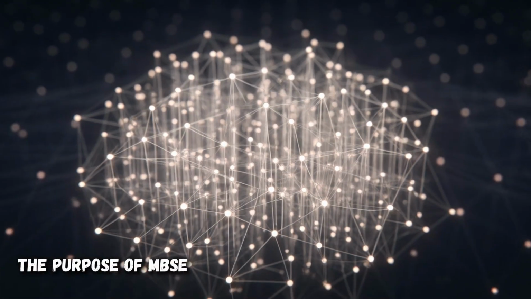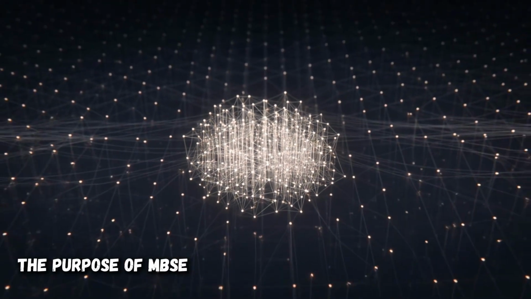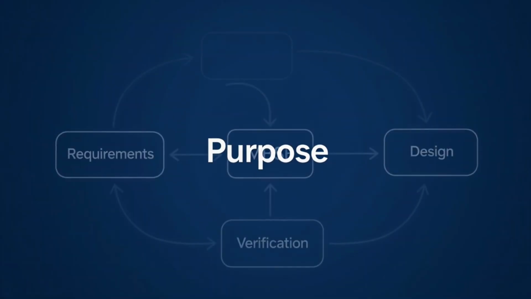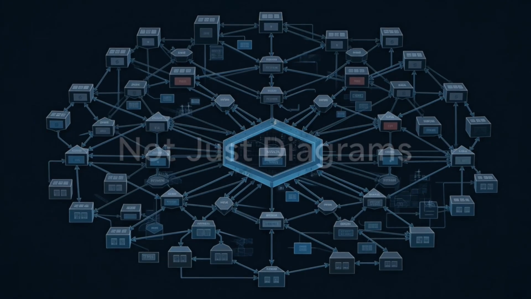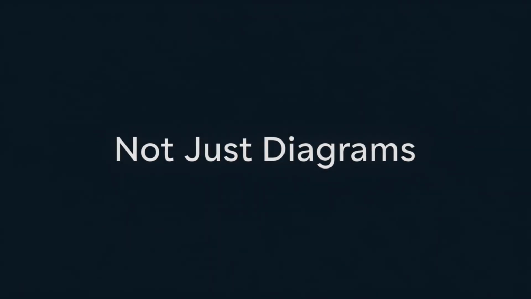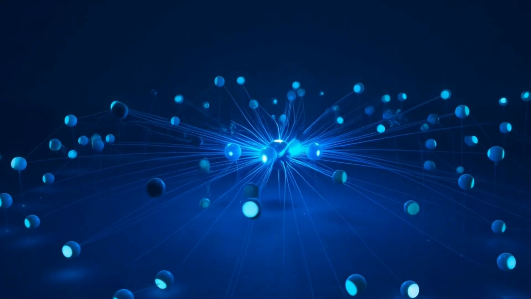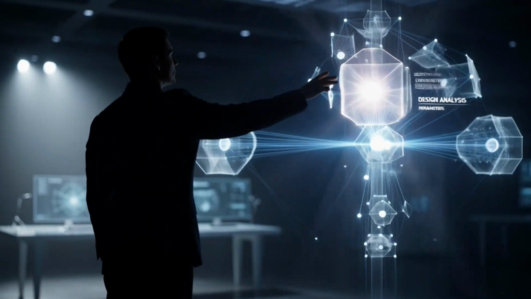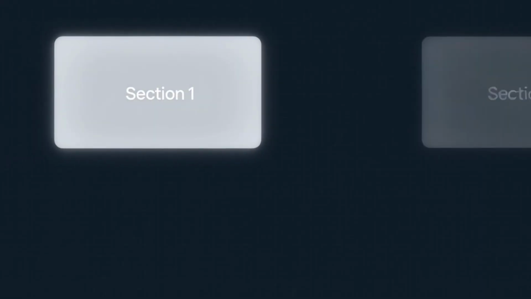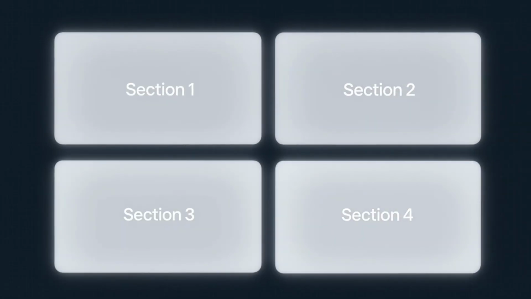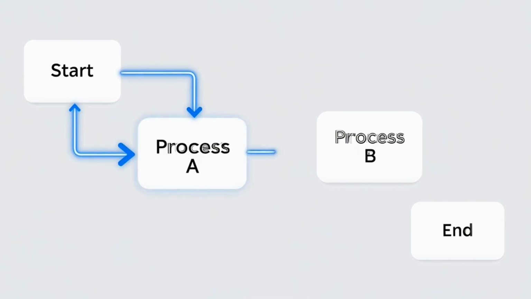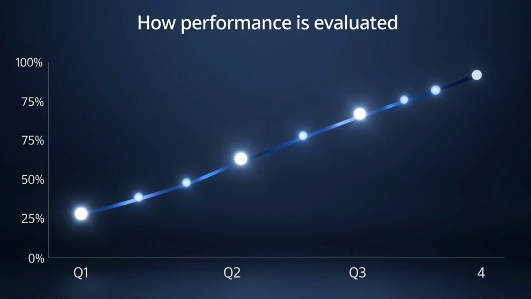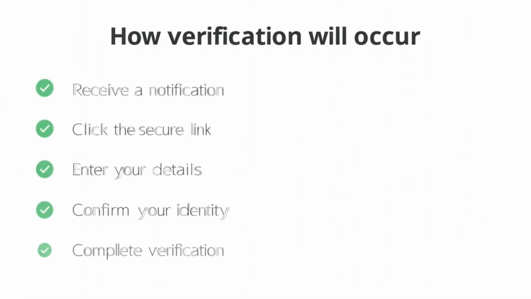The purpose of MBSE. To understand why requirements come first, we need to step back and remember the purpose of MBSE. MBSE is not about creating diagrams. It is about creating a connected representation of the system that allows engineers to reason about design decisions. The model becomes a structured way to understand what the system must do, how the system behaves, how components interact, how performance is evaluated, how verification will occur.